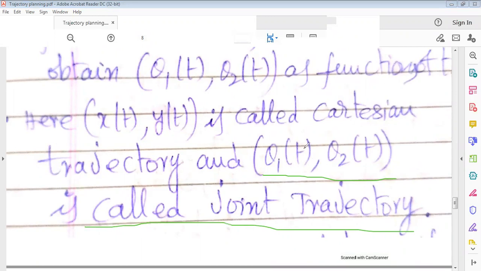With respect to time, they are just coordinates, represented in path specification. When we set them as variables in function of time, those are called trajectories.